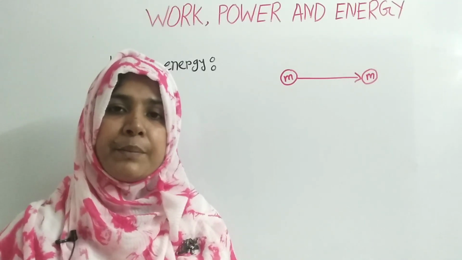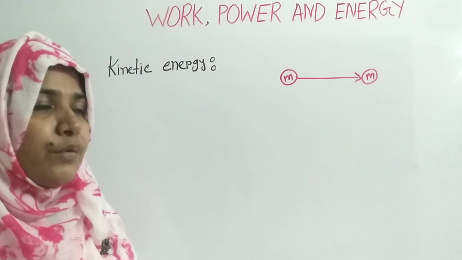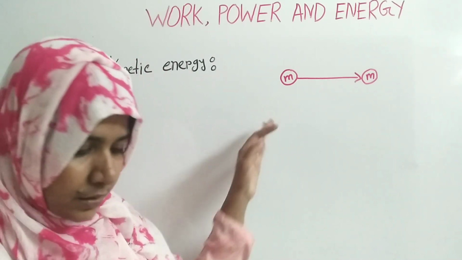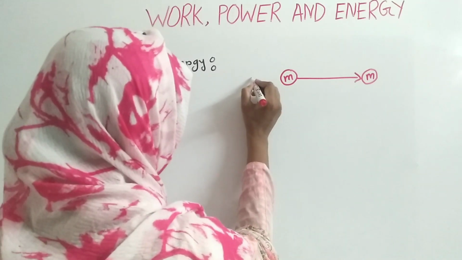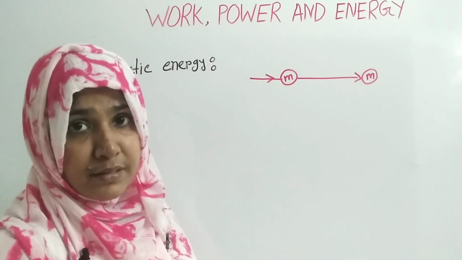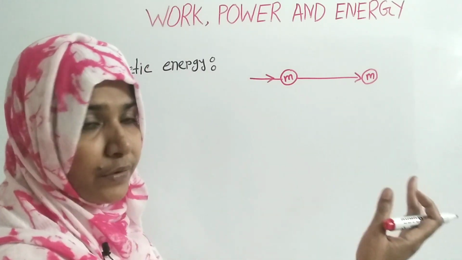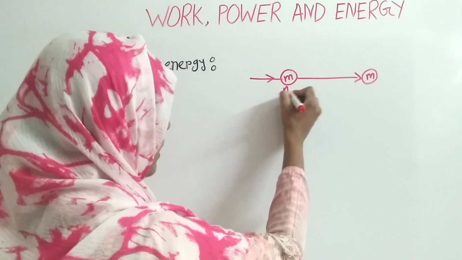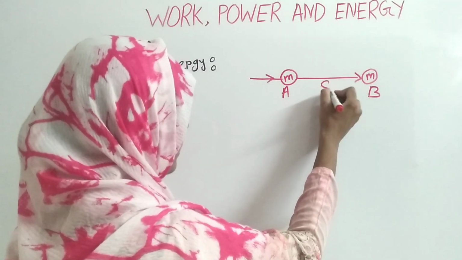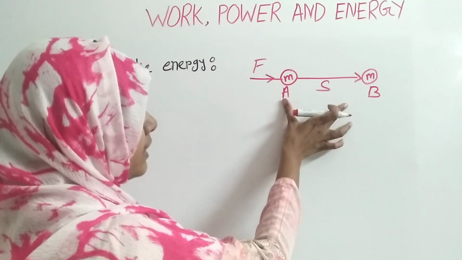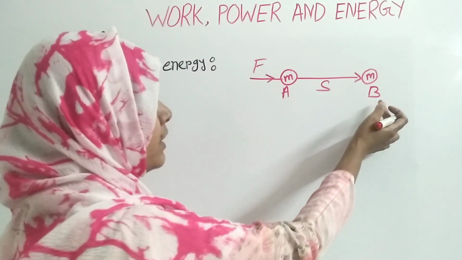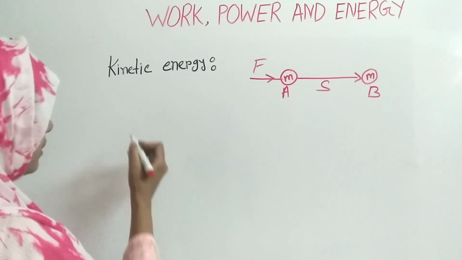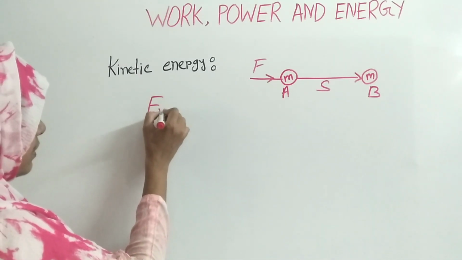So students, now I am going to derive the equation, that is how we calculate the kinetic energy. Here you can see there is an object. Suppose a force is applied on the object, and as a result this object starts to move, and after t time it reached B position. That is, if it's A, then it's B, and by applying F force this object is displaced S meter and reached point B. So we can write that kinetic energy EK is equal to work done.